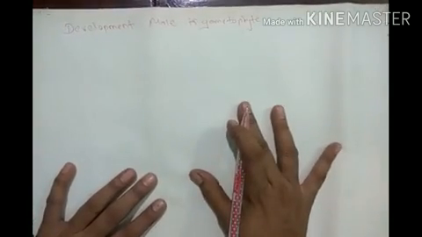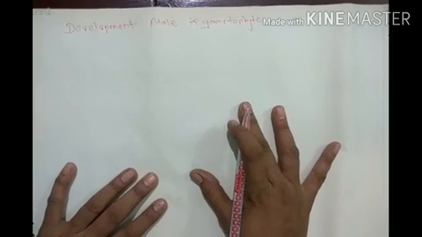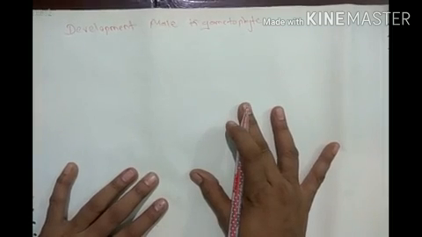The development of male gametophyte takes place by two successive mitotic divisions.